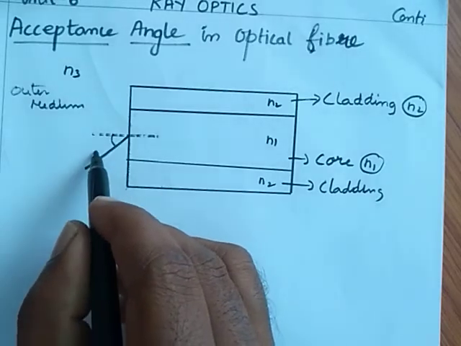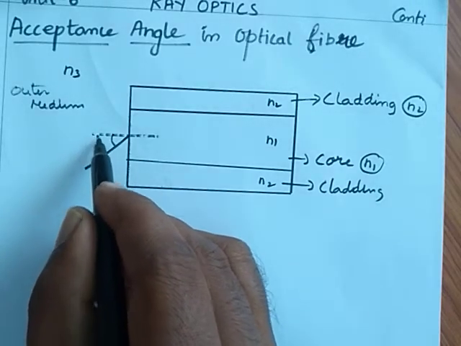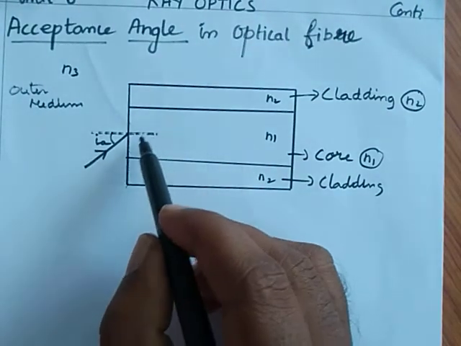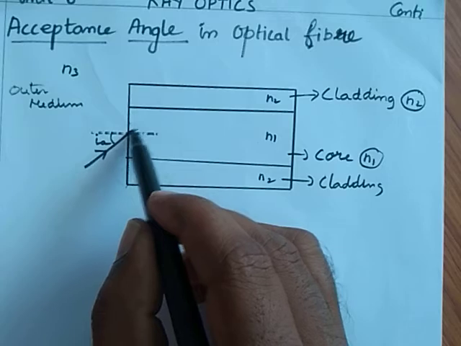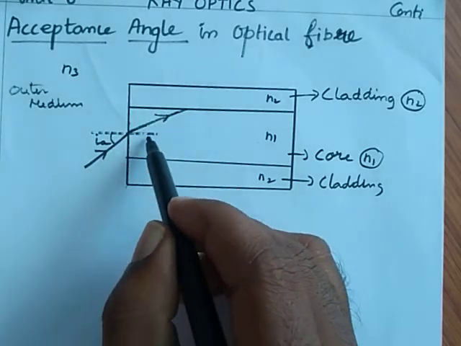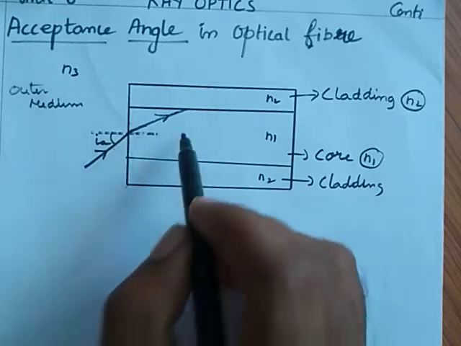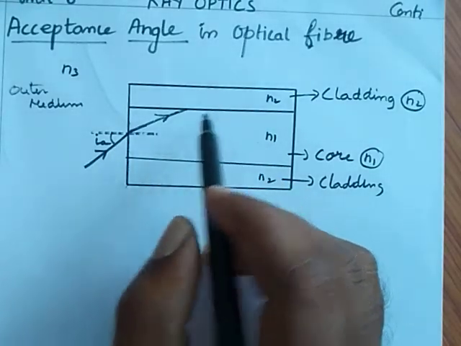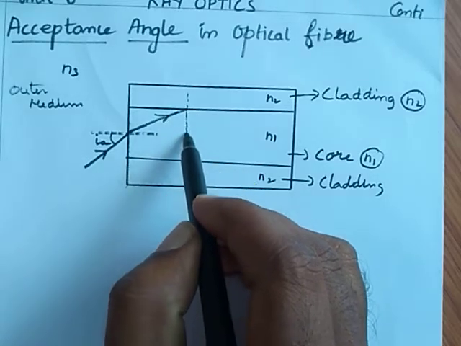This is known as acceptance angle, indicated as IA. Then after that it will refract. This is a refracted ray in the core medium, but it is an incident ray for these two media. It is incident at the point.